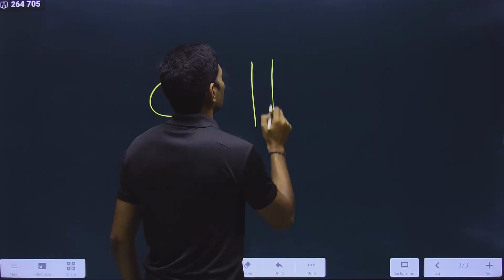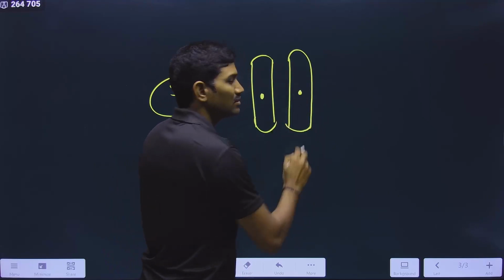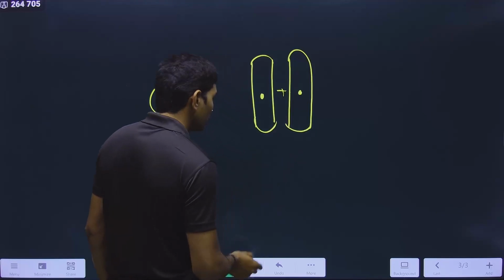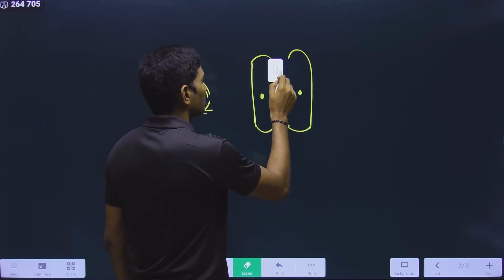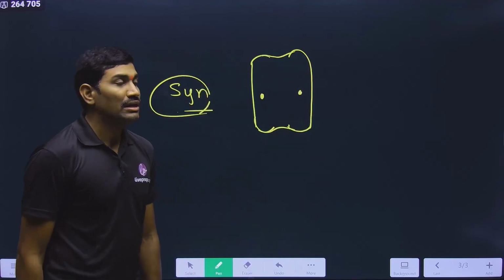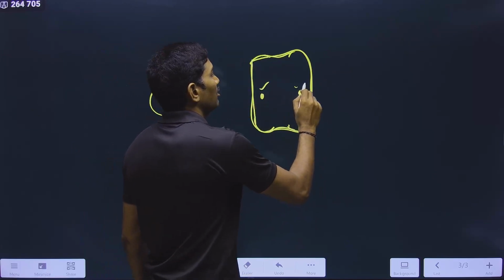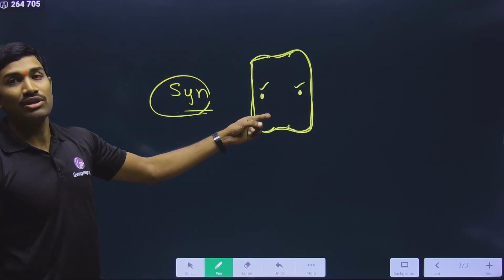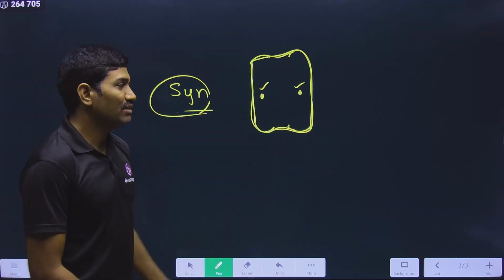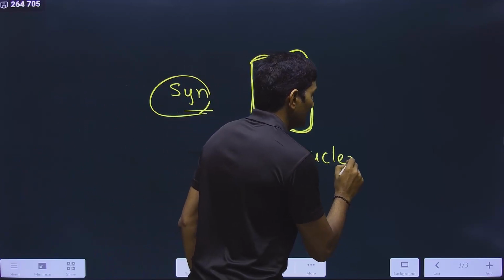Initially suppose there is a single cell with a single nucleus, and there is another cell with a single nucleus. When these two cells are fused, what happens? The plasma membrane will fuse together so that it becomes a continuous one. Understood or not? Now it is becoming a single cell, but inside this, more than one nucleus is present. Since many nuclei are present, it comes under multinucleated.